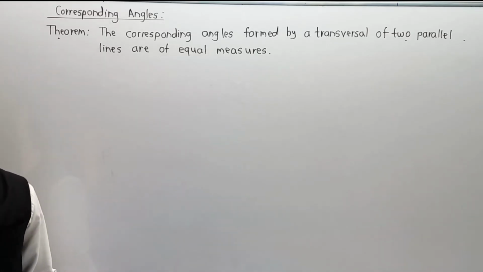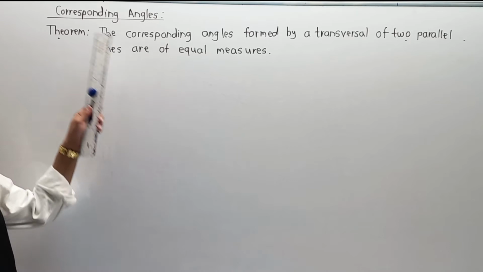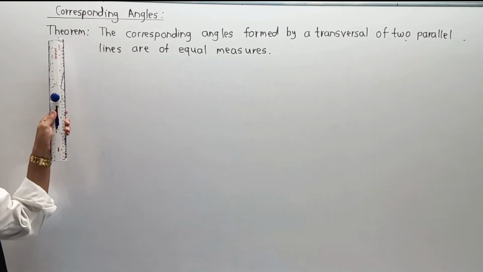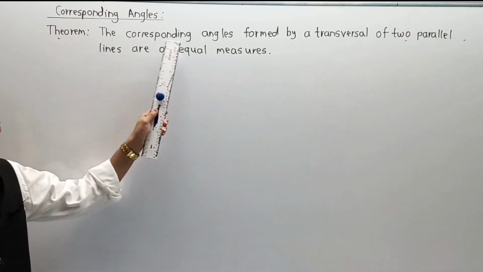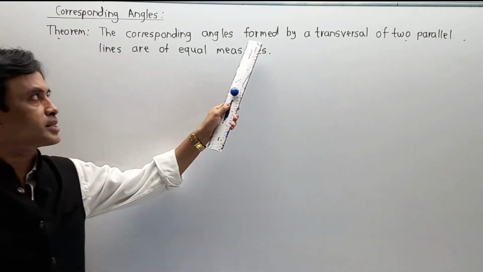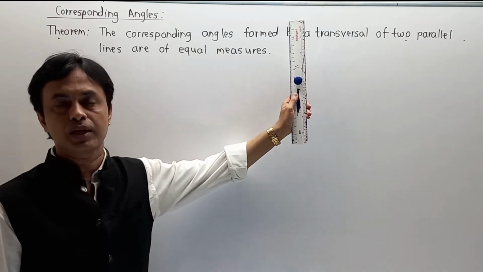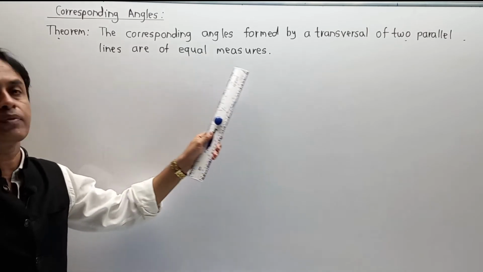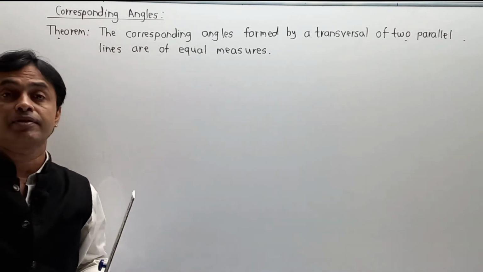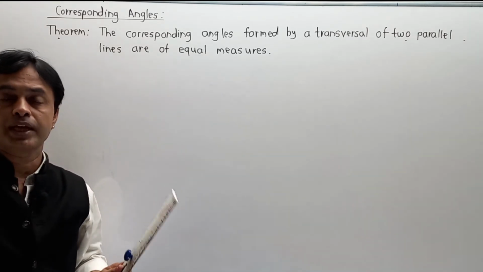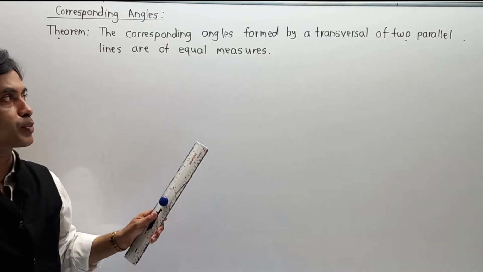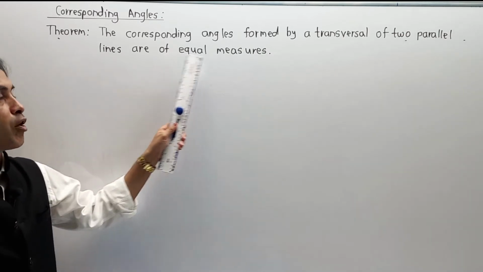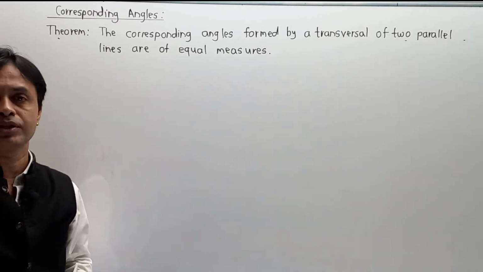Now friends, moving to the next part, and the part is corresponding angles, or you can say the theorem of corresponding angles. The theorem is: the corresponding angles formed by a transversal of two parallel lines are of equal measures. It means they have given us two parallel lines, they have also given us a transversal, and we have to prove that the respective corresponding angles formed over there are of equal measurement, means their value is equal.